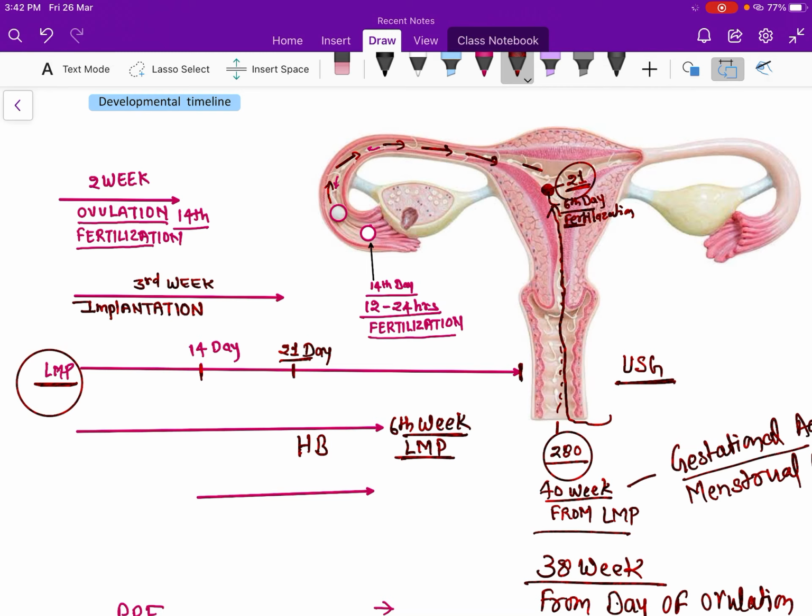But if LMP is not mentioned in the question, then you will say the heartbeat can be heard at the 4th week, from ovulation.